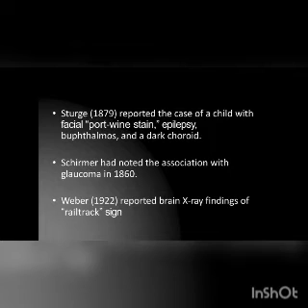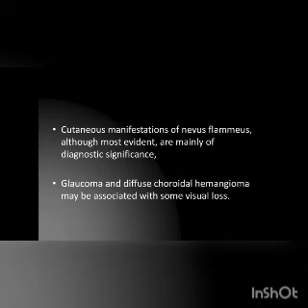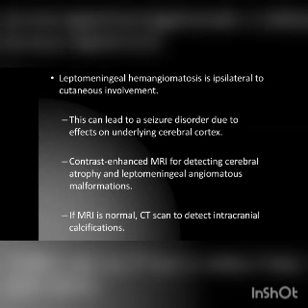Sturge-Weber syndrome. Sturge reported the case of a child with facial port wine stain, epilepsy and ophthalmos and dark choroid. X-ray shows the rail track sign. Predominant manifestations are the hemangioma and leptomeningeal involvement. Sturge-Weber syndrome mainly presents as intractable seizures. Cutaneous manifestations of nevus flammeus are mainly of diagnostic significance. Glaucoma is the most common manifestation in this disease. Leptomeningeal hemangiomatosis is ipsilateral to the cutaneous involvement.